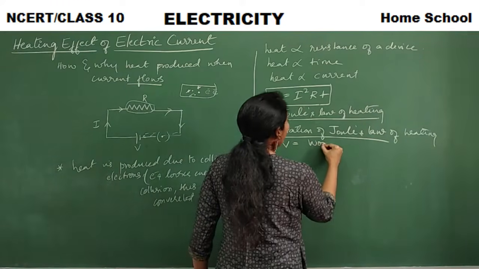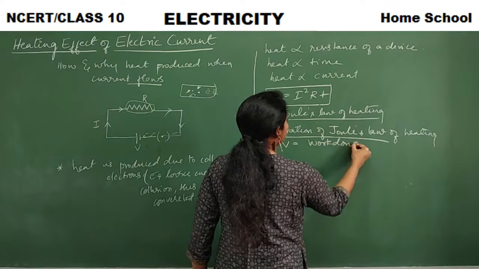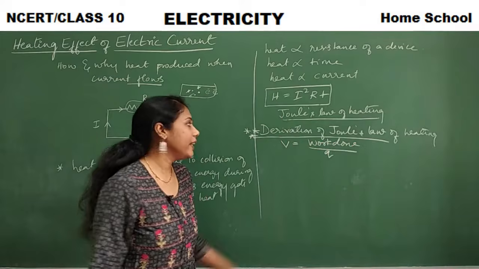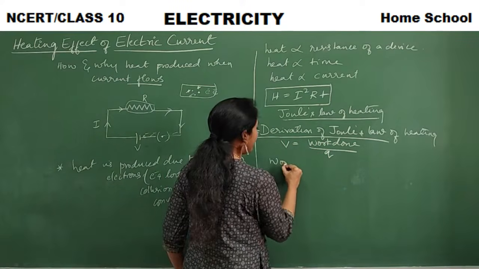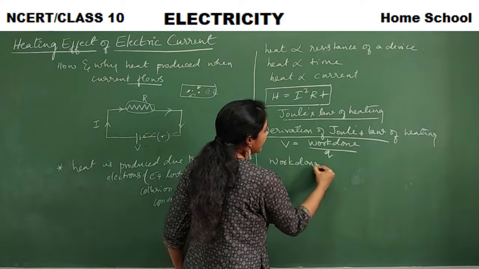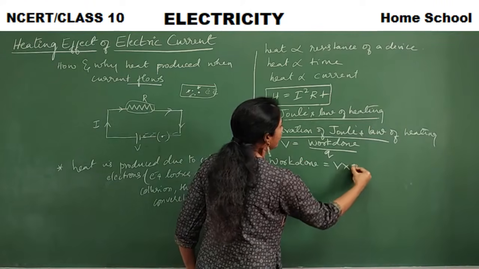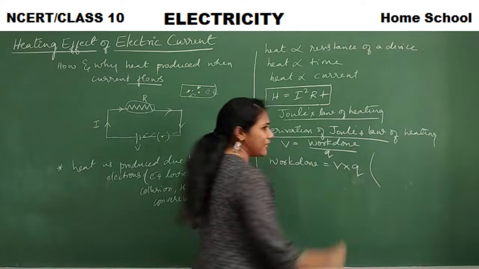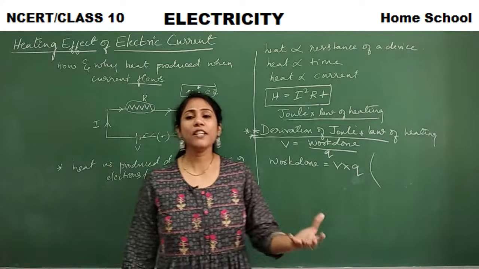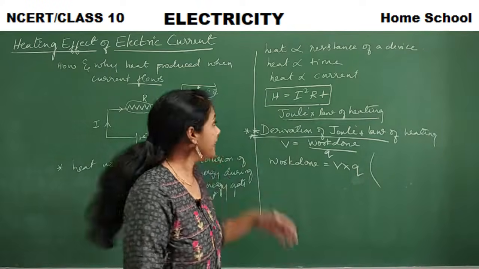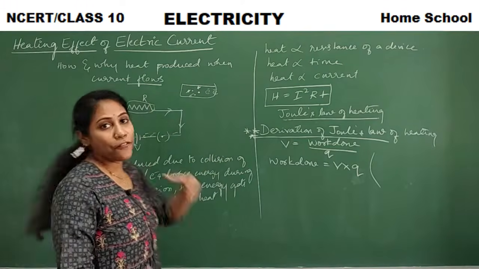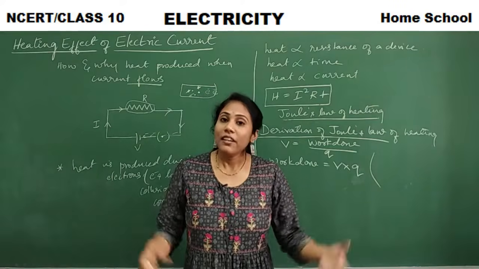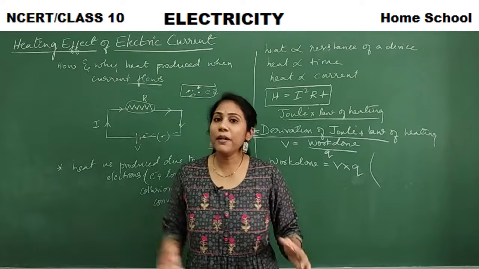Voltage is equal to work done divided by charge, that is Q. So now what is work done? Work done is equal to V into Q. Yes or no? And many times I told you, work done is a form of energy. And here energy is there in the form of heat. We are talking about heat as a form of energy. Work done is also a form of energy.